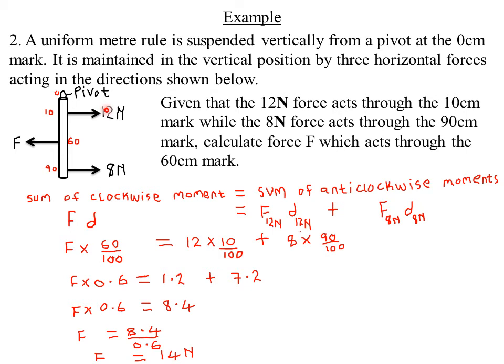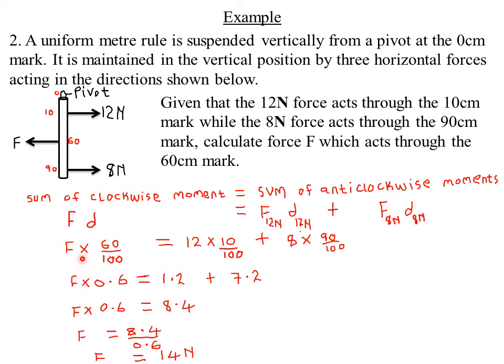So here, for the clockwise moments, I only have the F. Then for the anti-clockwise moments, I have the 12 and the 8, because these two forces will have an effect of the bar moving upwards or in the anti-clockwise direction.